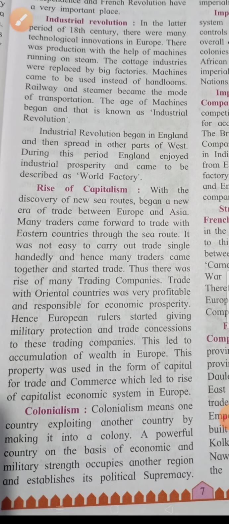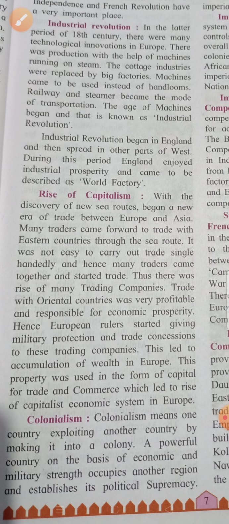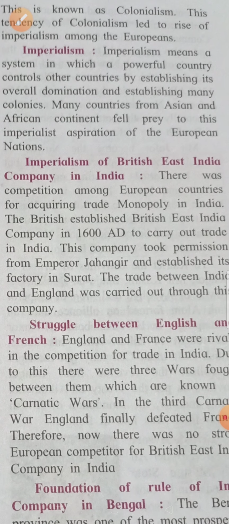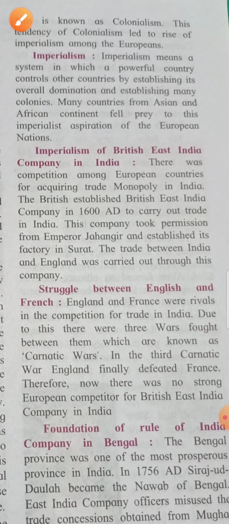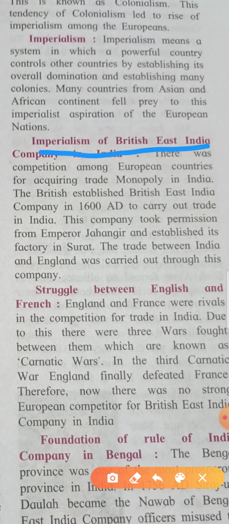And next what we have done, we did colonialism. Colonialism means one country exploiting another country, right? And a powerful country, on the basis of economic and military strength, occupies another region. Then we did imperialism. Imperialism means what, children? Imperialism means a system in which a powerful country controls other country, right? Yes. Then we did imperialism of British East India Company, right?